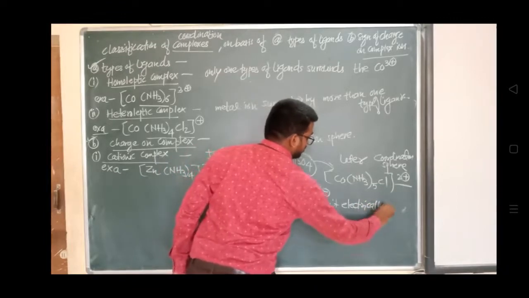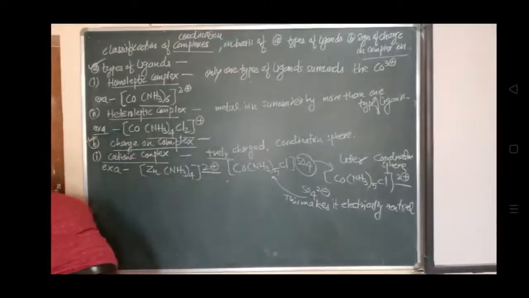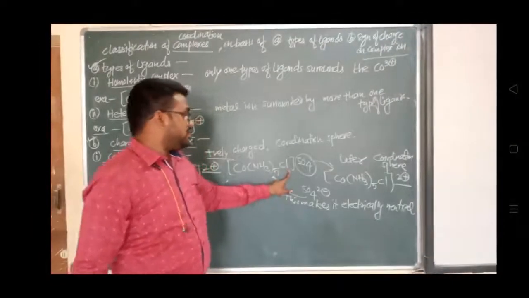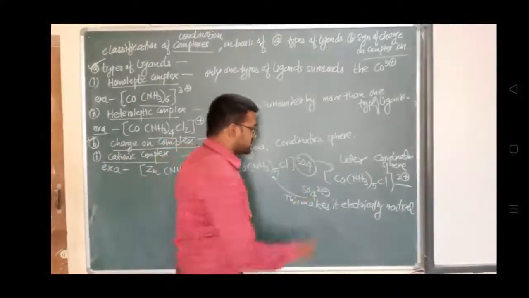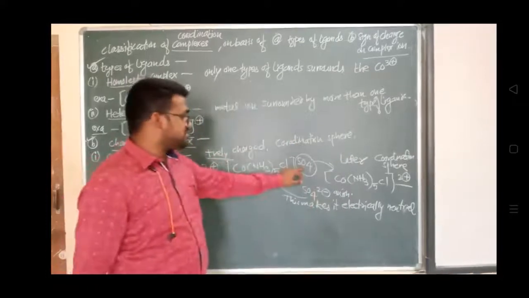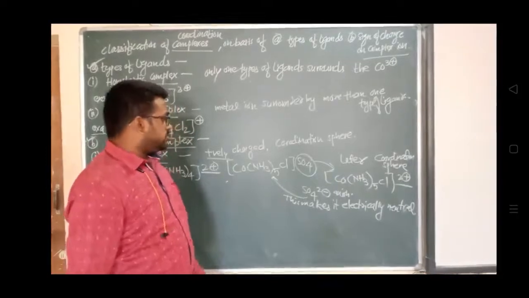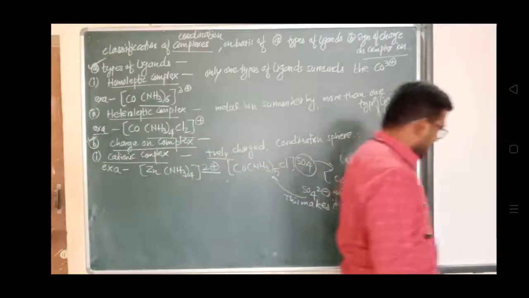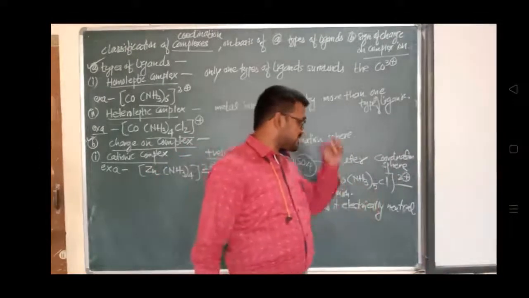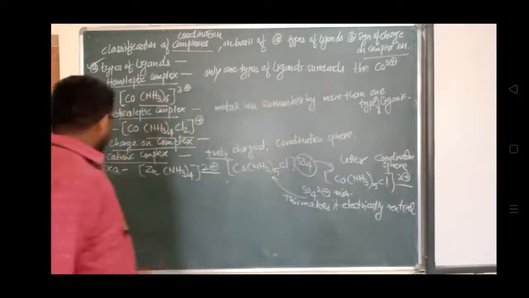So in this way, if you observe here, it is a cationic complex. But because of this SO4 2 minus, the anion portion which is attached with this complex, it is neutralizing it. So this part, Co(NH3)5 Cl 2 plus, is a cationic complex.